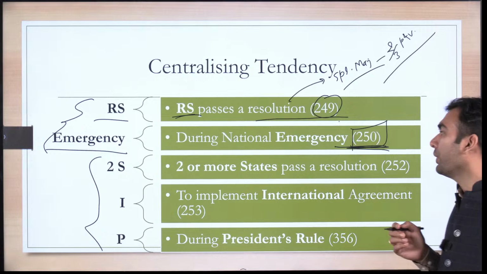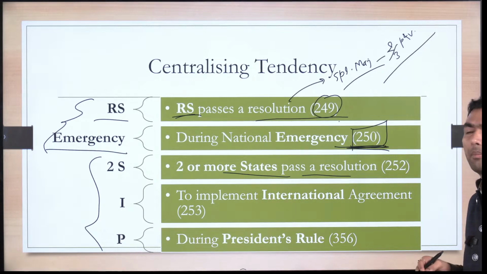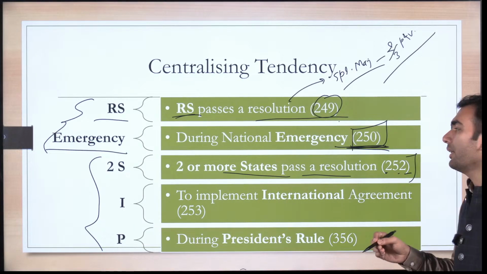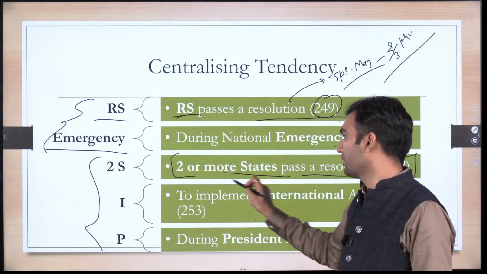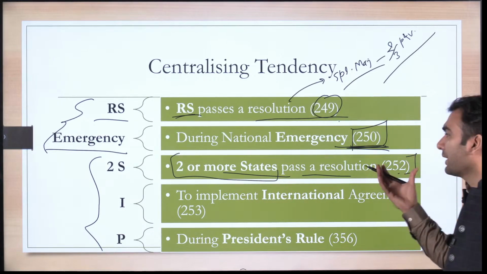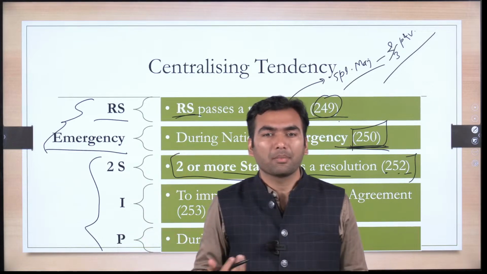Next is 2S, when two or more states pass a resolution. This article is very easy to remember. There is 2 everywhere, 2, 5, 2, and it is talking of 2 states also. So when 2 or more states are passing a resolution that please make a law for us, they are requesting the parliament that please make a law.